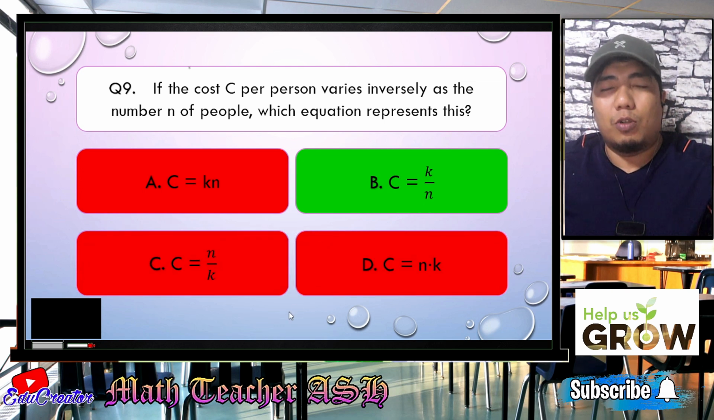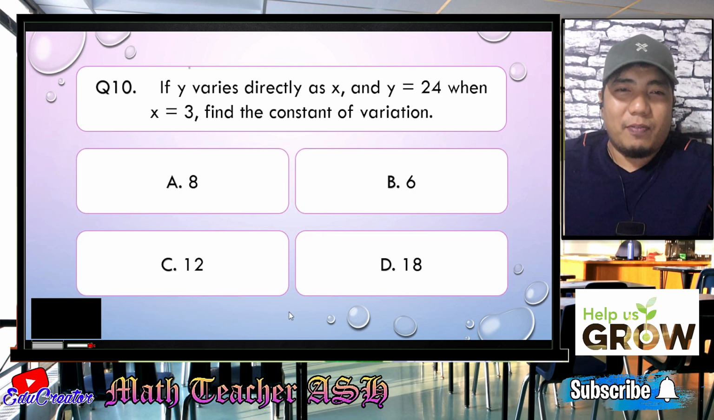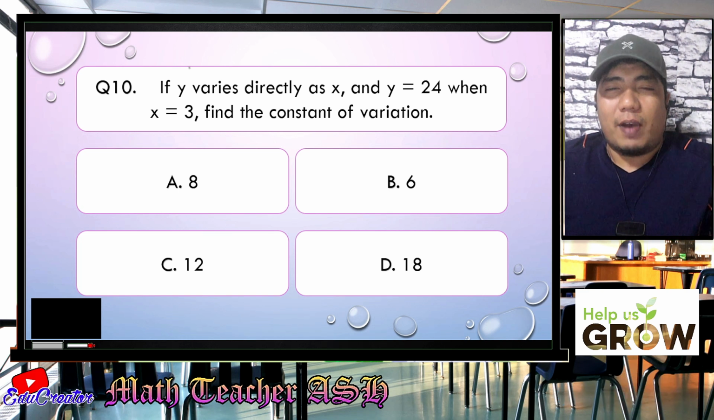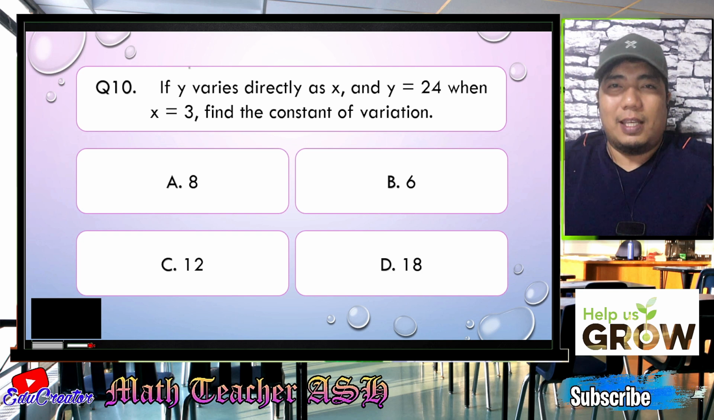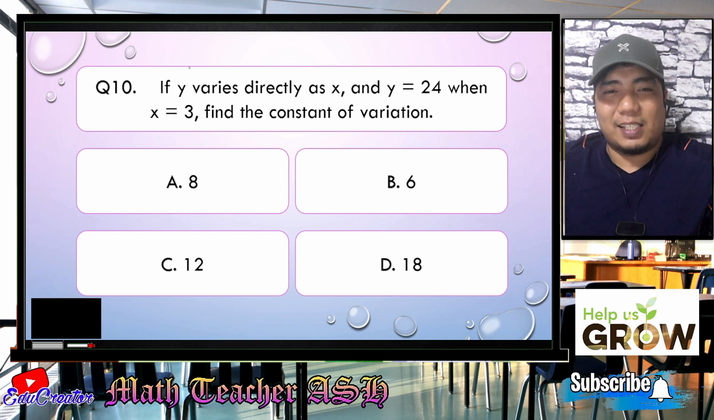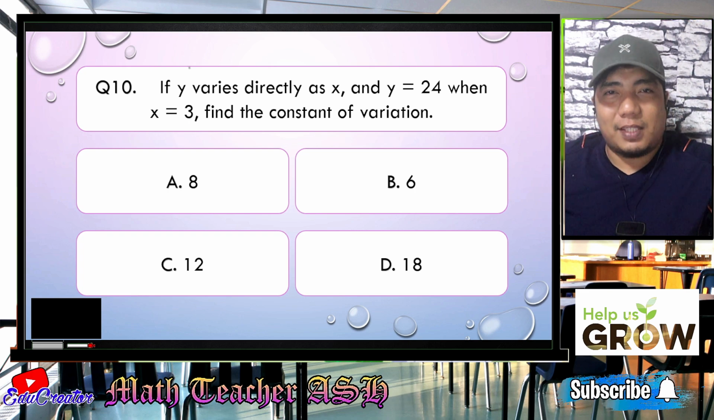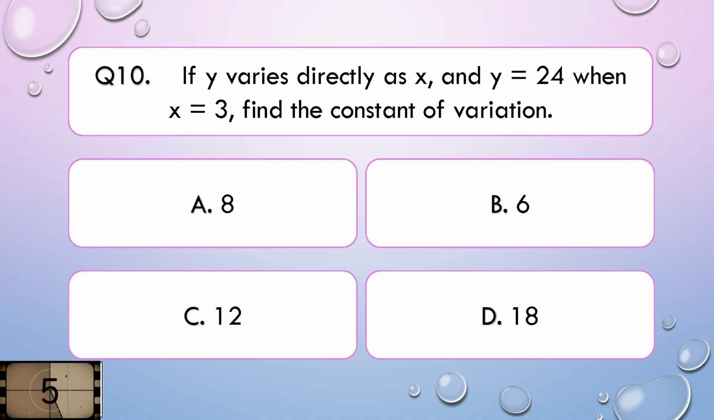So now let us go to question number 10. If Y varies directly as X and Y is equal to 24 when X is equal to 3, find the constant of variation. Is it A, 8, B, 6, C, 12, or D, 18? I'll give you 5 seconds to think about your answer.